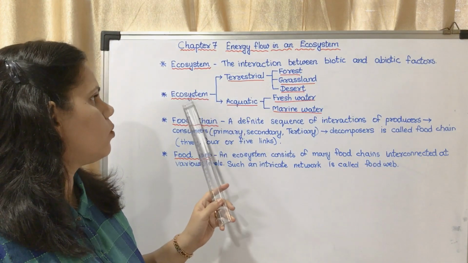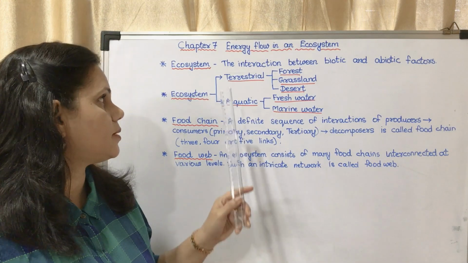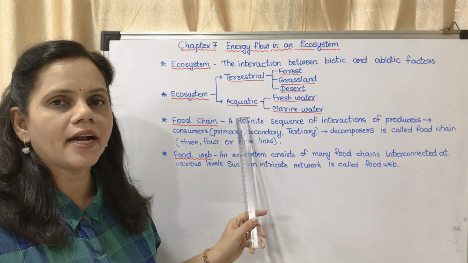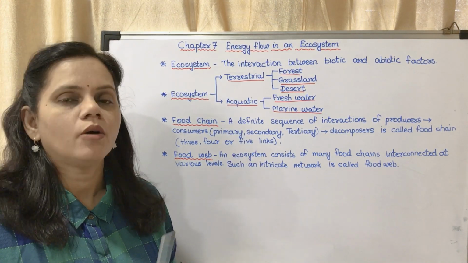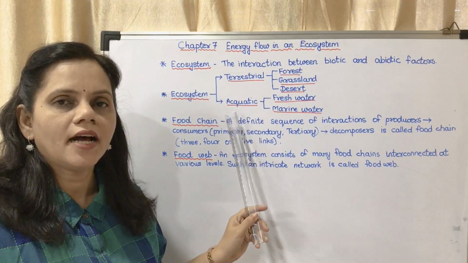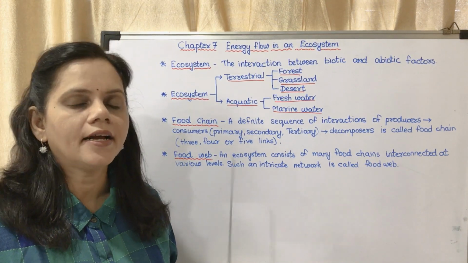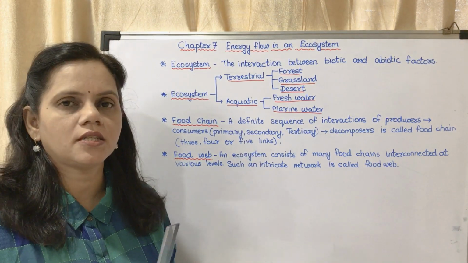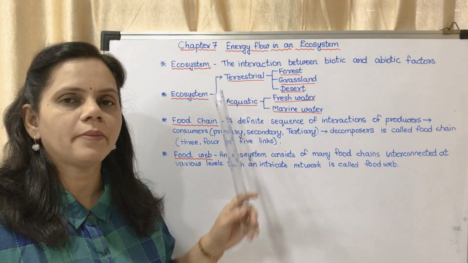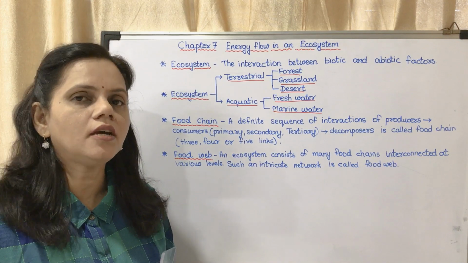Now the next, what are the two types of ecosystem? Terrestrial ecosystem and aquatic ecosystem. Terrestrial means which is on land, and aquatic means which is in water.